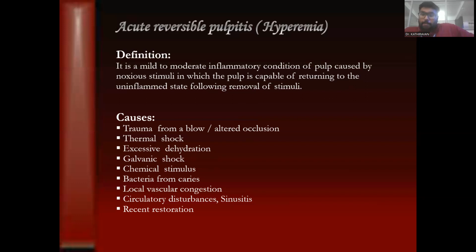Now, there is another condition where the pain is continuing or of a lingering type. That is, when you place a stimulus over the tooth and on its removal the patient doesn't have a reduction of the pain, and there is something lingering in nature. That gives you an indication that it is of irreversible nature, which will always require endodontic therapy. In acute reversible pulpitis, the causes may be trauma, arterial occlusion, thermal shock, excessive dehydration, galvanic shock, chemical stimulus, bacteria from caries, vascular congestion, circulatory disturbances, and recent restorations.